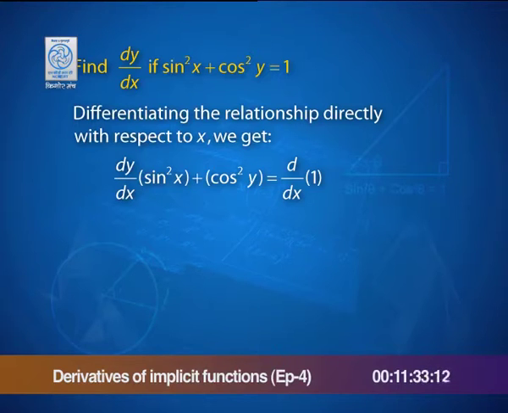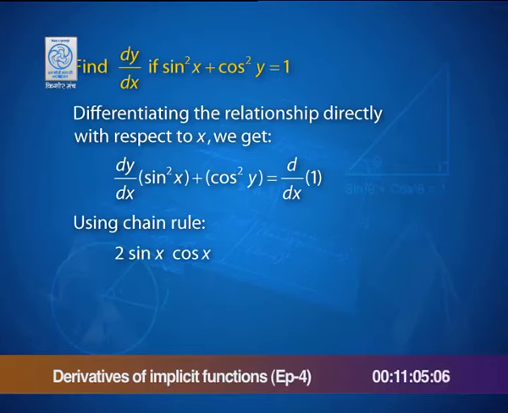Derivative of sine square x is not a problem, but note that cos square of y is present, not x. So, this is where you have to watch out. Using the chain rule, I get the derivative of sine square x as 2 sin x cos x. We are interested now in understanding what the derivative of cos square y would be.